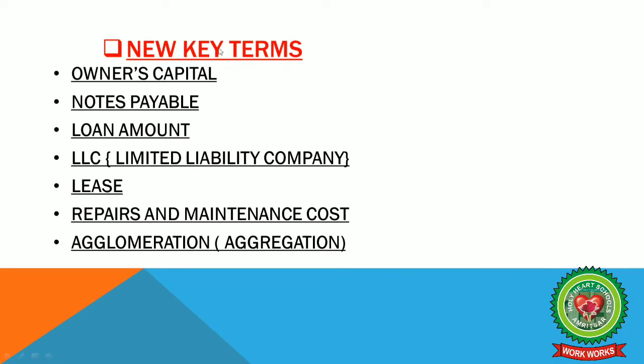So we have to cover the various key terms here: owner's capital, notes payable, loan amount, LLC, that is limited liability company, lease, repairs and maintenance cost, and agglomeration, that is aggregation.